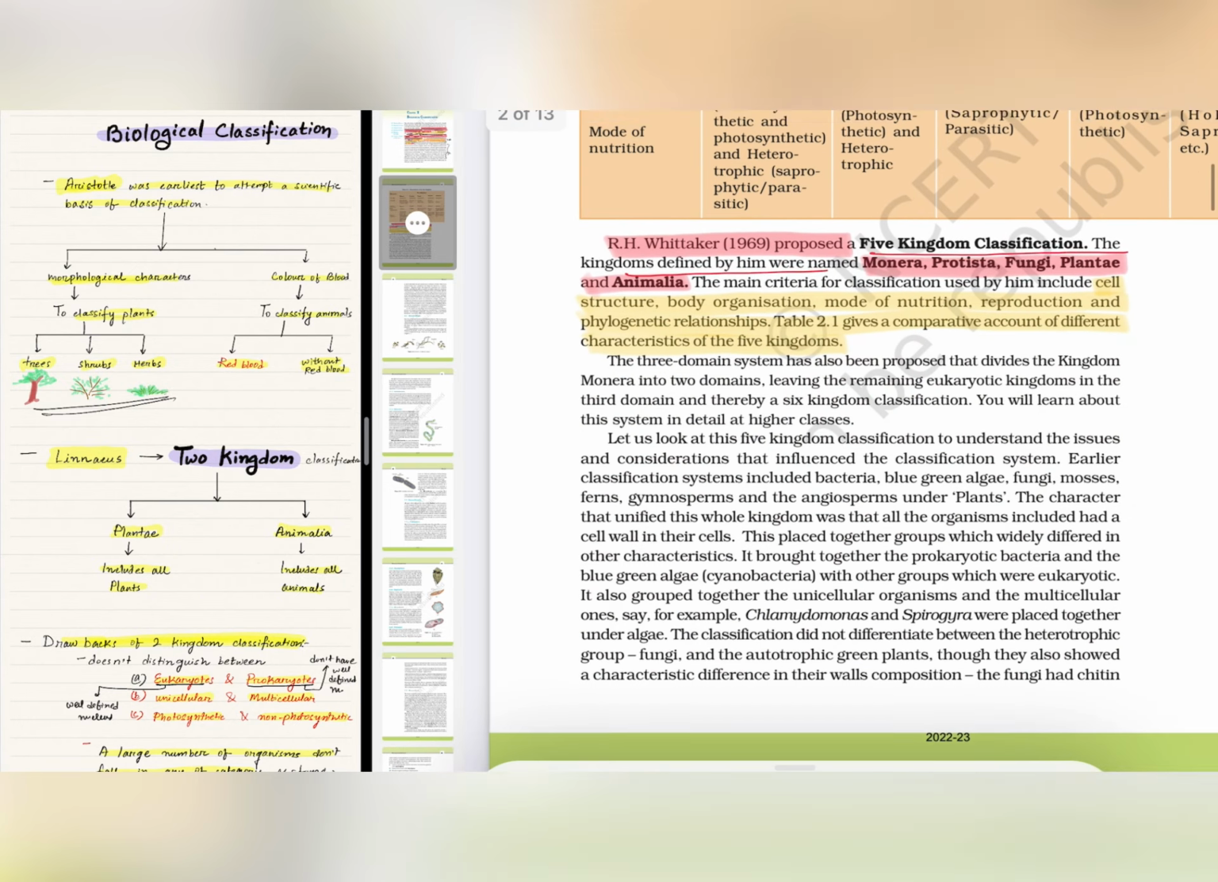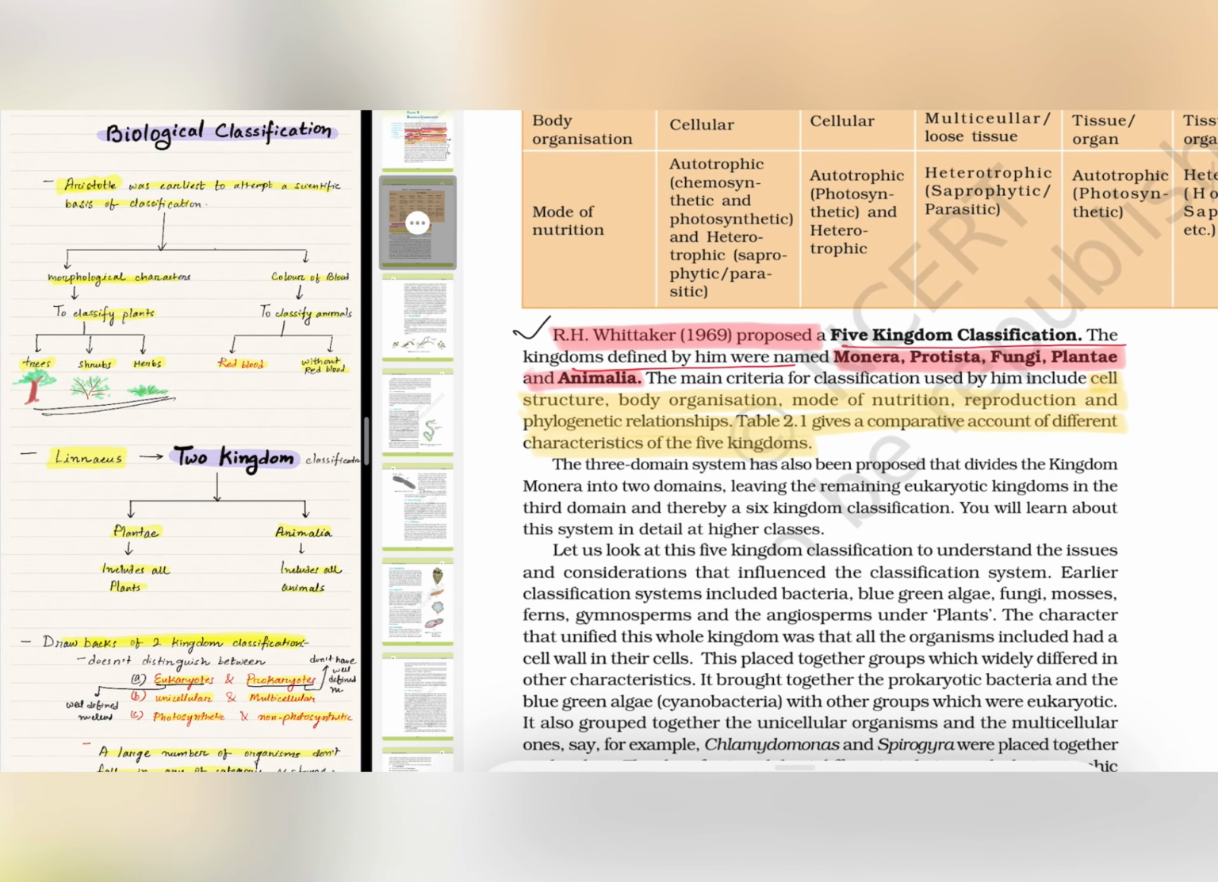Now move to this paragraph. See, R.H. Whittaker, this year is very important. In 1969 he proposed a 5-kingdom classification. The kingdoms defined by him were Monera, Protista, Fungi, Plantae, Animalia. Five kingdoms. This line is very important: the main criteria for classification used by him include cell structure, body organization, mode of nutrition, reproduction, phylogenetic relationship.